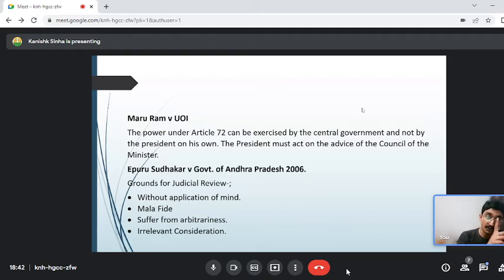The Supreme Court did not stop there, guys. The Supreme Court came to Epuru Sudhakar versus Government of Andhra Pradesh, another very landmark judgment in 2006. And it must have come to the mind of Ankit or Kinjla or even Utsav that if tomorrow the President remits the punishment, or pardons, or suspends it, then the person will be saved.